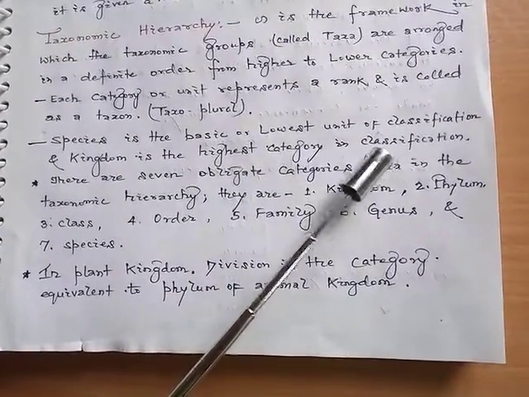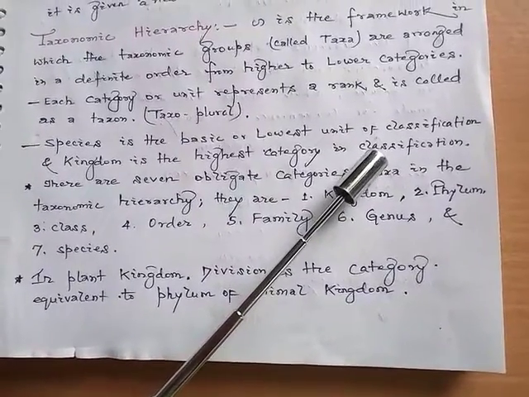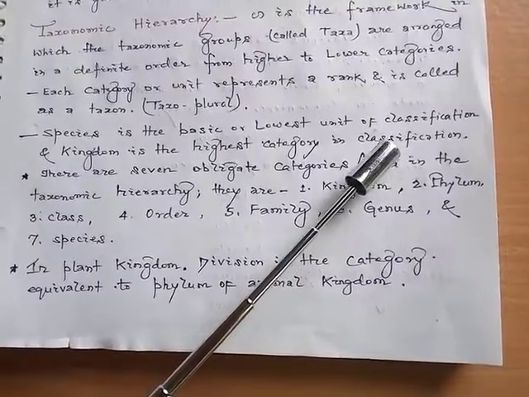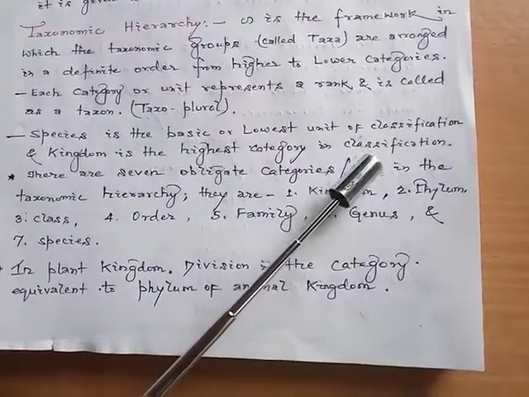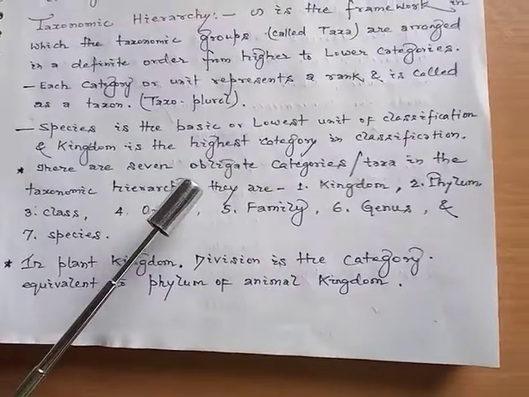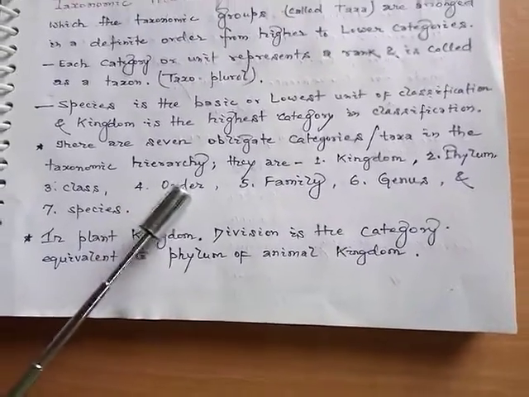We might have discussed in brief in standard 9 the classification pattern of life forms: monerans, protistans, fungi, plantae and animalia. There are 7 obligate categories or taxa in the taxonomic hierarchy.